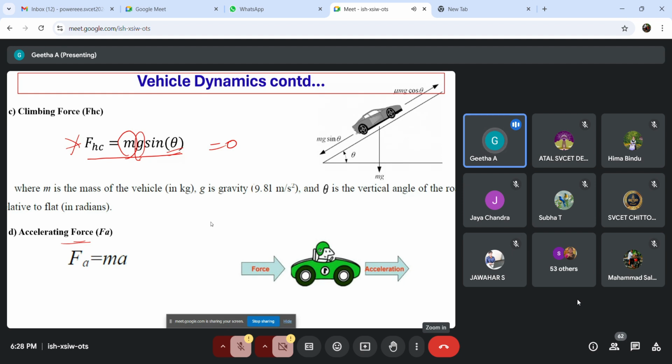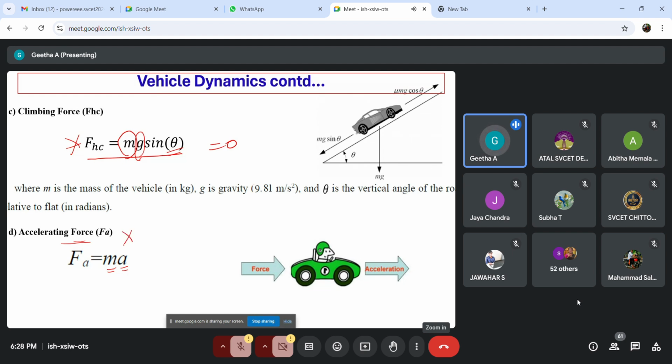Suppose the vehicle is running at a constant speed, like 50 kilometers per hour for a long time, like on highways, say for about 2 minutes. Then the acceleration is going to be 0. So the accelerating force is equal to the mass of the vehicle into the actual acceleration of your vehicle.